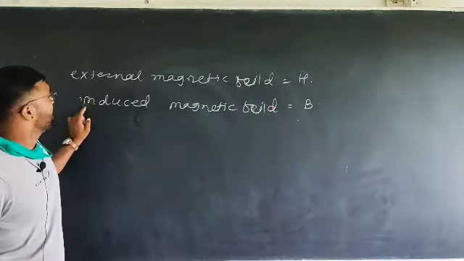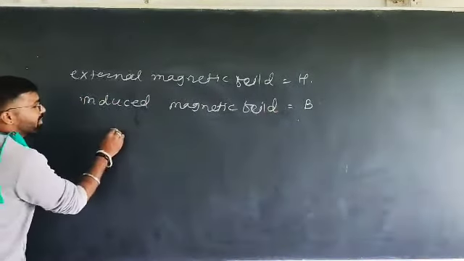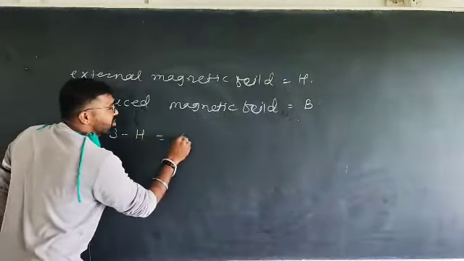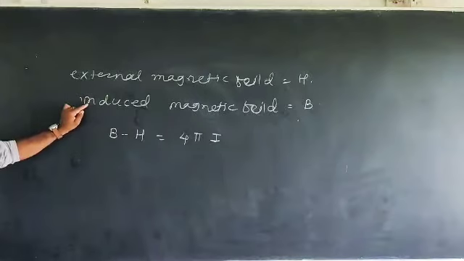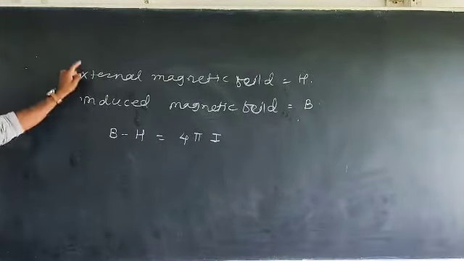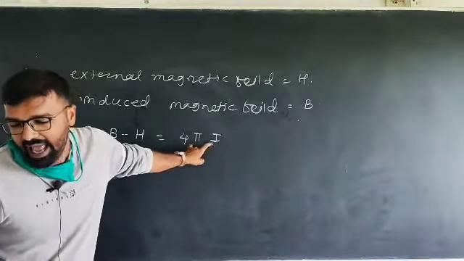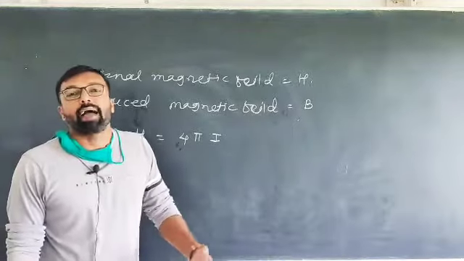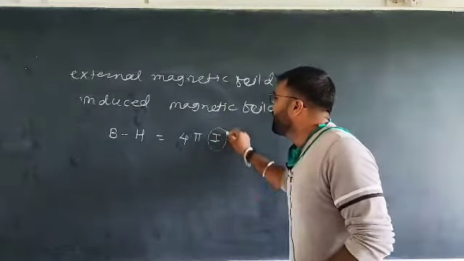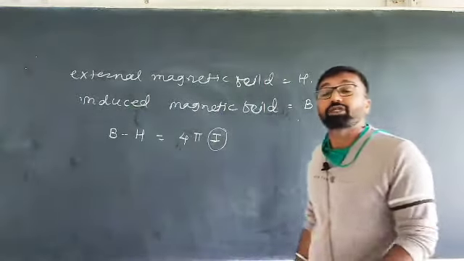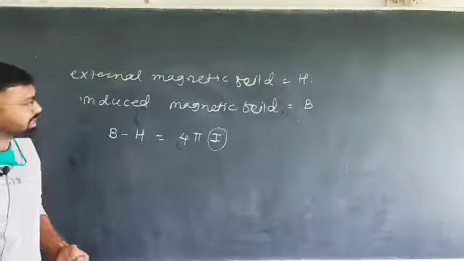By using the Gauss technique we can measure the induced magnetic field B. Then B minus H is equal to 4 pi I, where B is the induced magnetic field in the substance when it is placed in the external magnetic field H. 4 pi is a constant. What is I? I is the intensity of magnetization, that is, how much the substance is magnetized when it is placed in the external magnetic field, right?